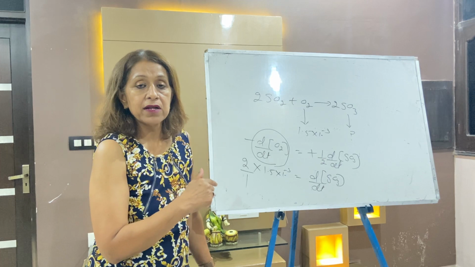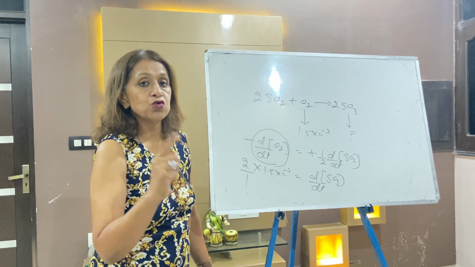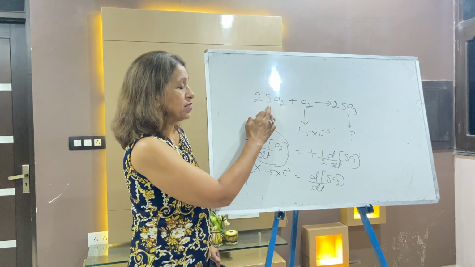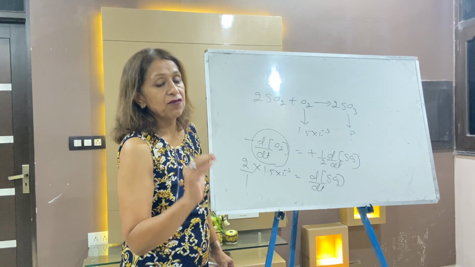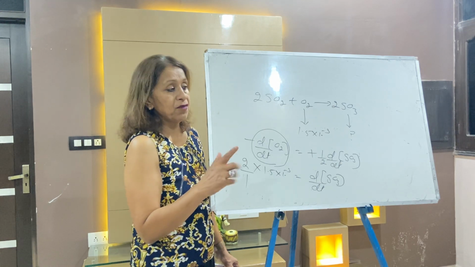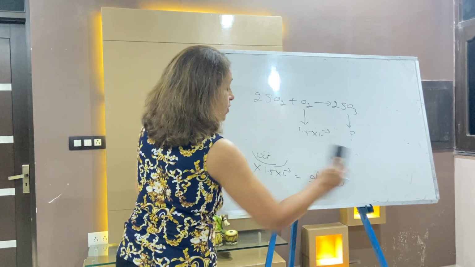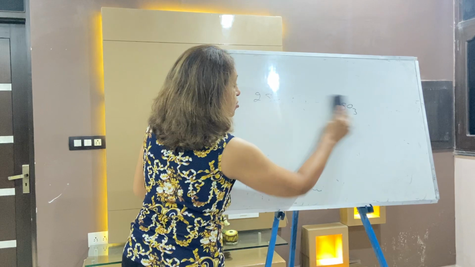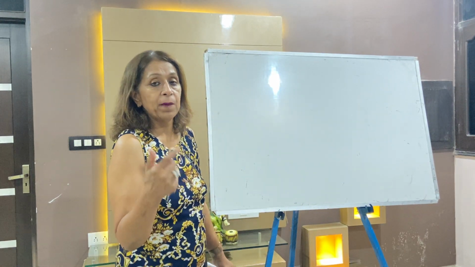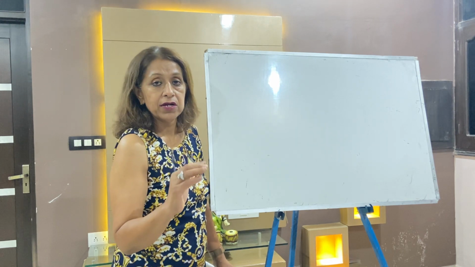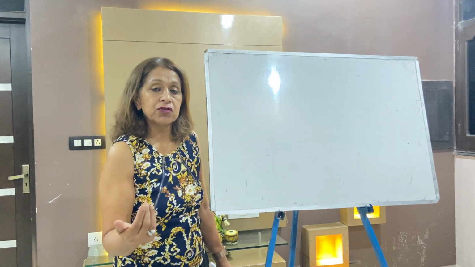During attempting numericals like this, always convert your mass into moles. If the reactant amount is given in grams, then please convert it into moles per liter. Before converting into moles per liter, you can't start this numerical. So the first condition is that the concentration must be in mole per liter. If it is in gram per liter, convert it into mole per liter by dividing by the molecular weight.